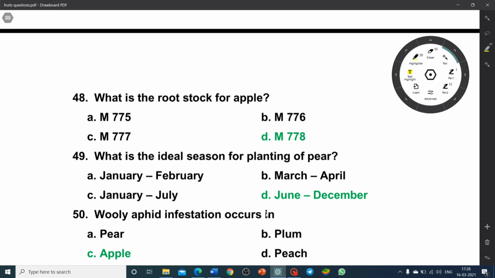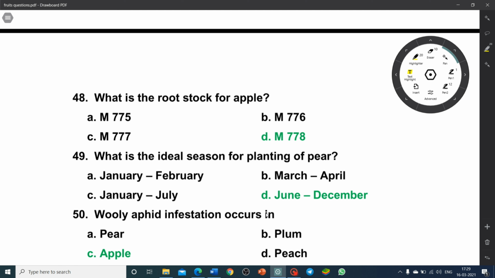What is the rootstock for apple? M775, M776, M777 or M778? M778 is the rootstock for apple. M9 is a dwarfing rootstock. Merton 793 is resistant to woolly aphids as well as collar rot.